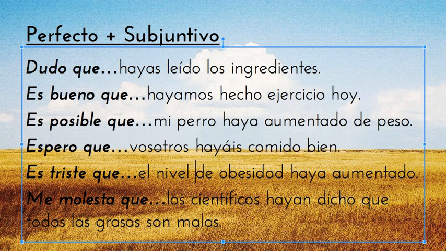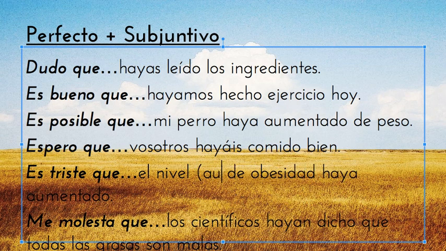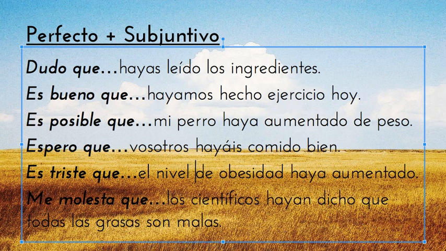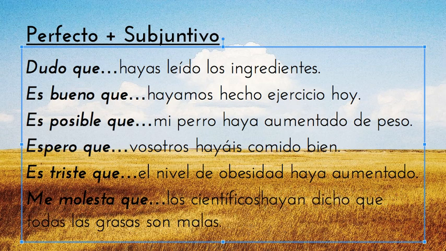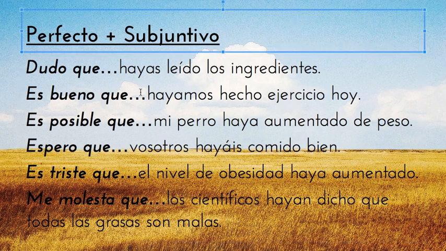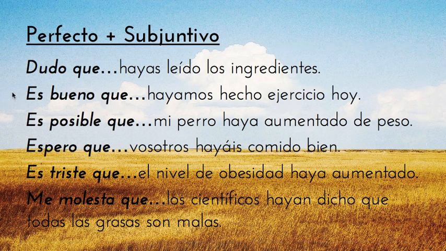Es triste que el nivel de obesidad haya aumentado. Instead of saying it's sad that the level rises, aumente, we're saying it is sad that it has risen, haya aumentado. And instead of saying it bothers me that scientists say, digan, we're saying me molesta que los científicos hayan dicho que todas las grasas son malas. Okay? So this is basically it. We're taking the subjunctive and turning it into the perfect, which is like to have done as opposed to do.